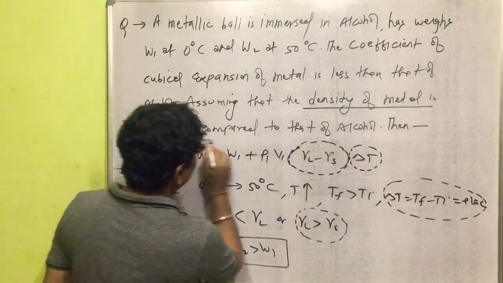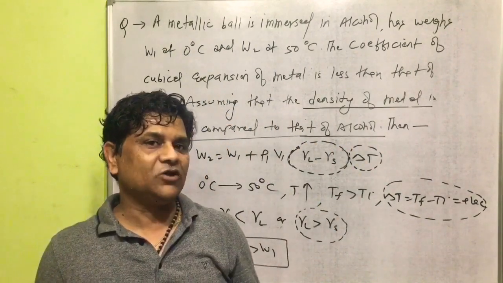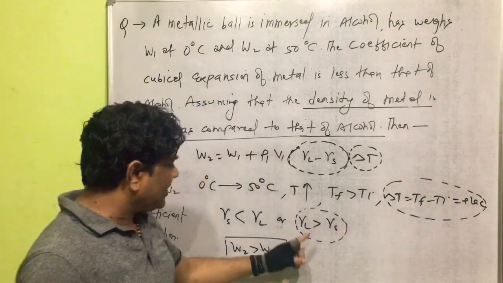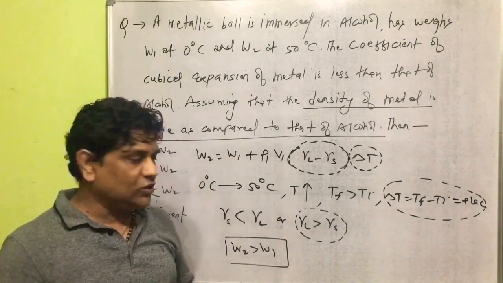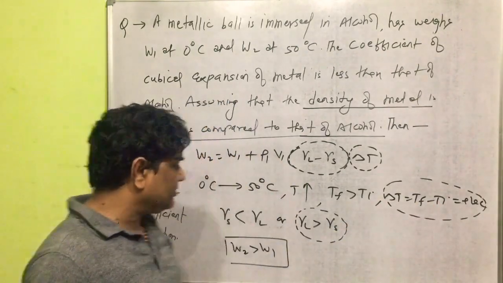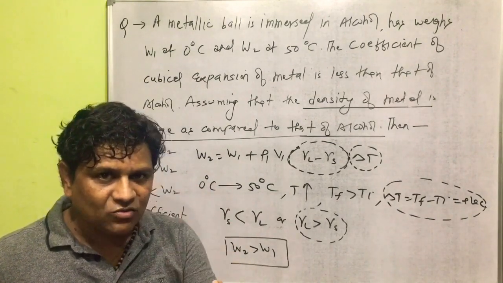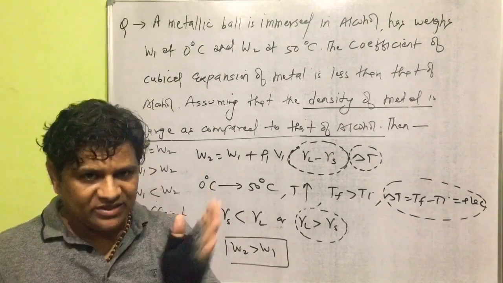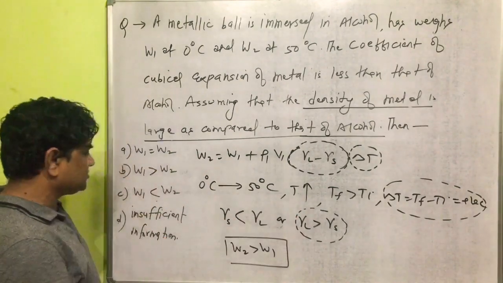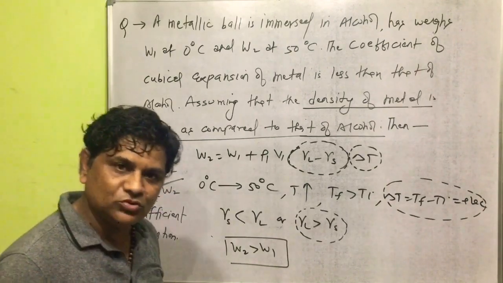There will be no use of this part in the question: the density of metal is large as compared to that of alcohol. Only two things are required to solve the question: delta T is positive and gamma liquid is greater than gamma solid, as mentioned in the question. The apparent weight of a metallic ball in alcohol increases when the temperature increases. So what is the answer? W2 is greater than W1.